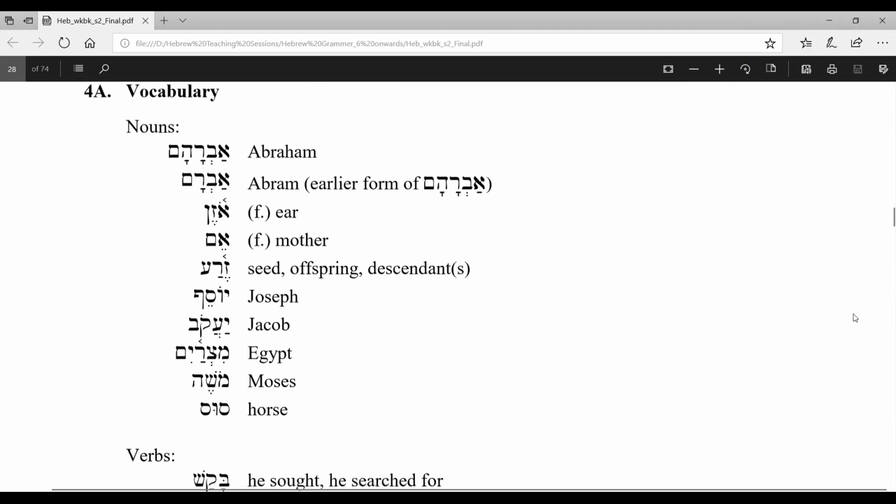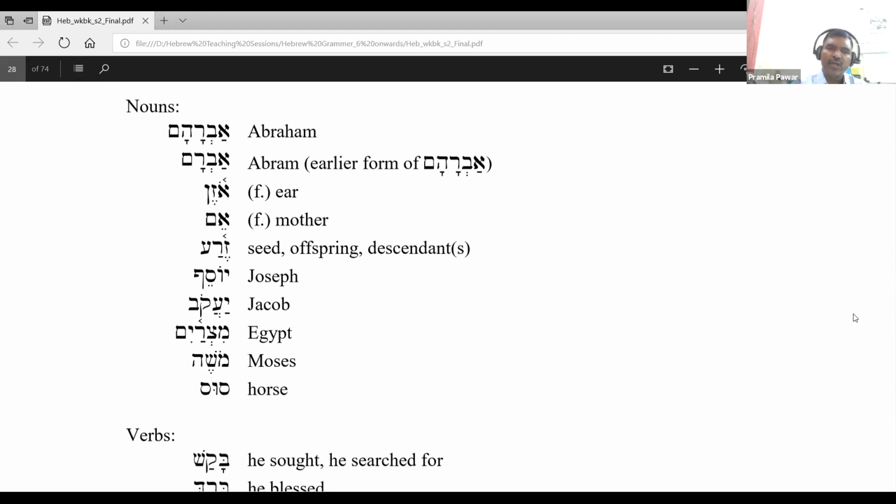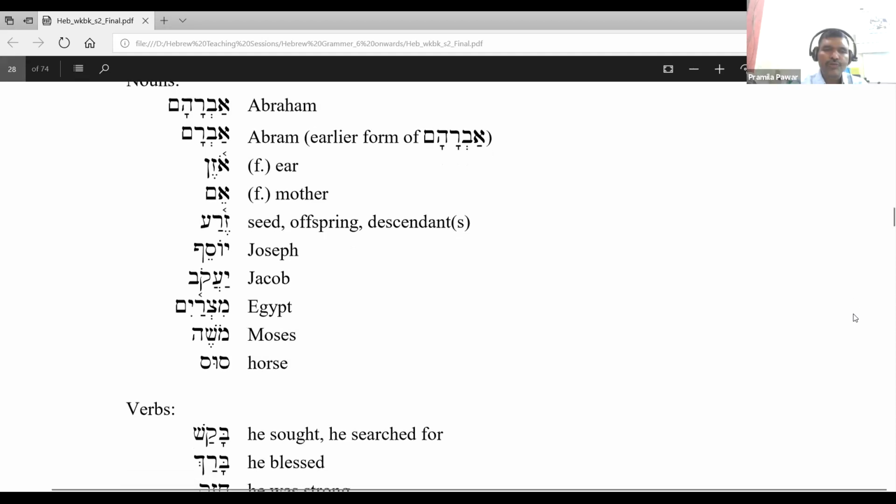Abraham. Abram. We are going to say only in Hebrew, not in English. Then Ozen. Im. Terah. Zerah. Joseph, Yosef. Yaakov, Jacob. Mitzrayim. Moshe. Israel. Sus.